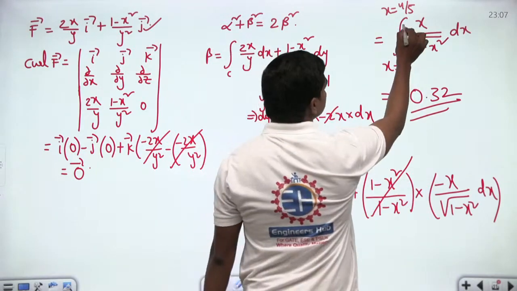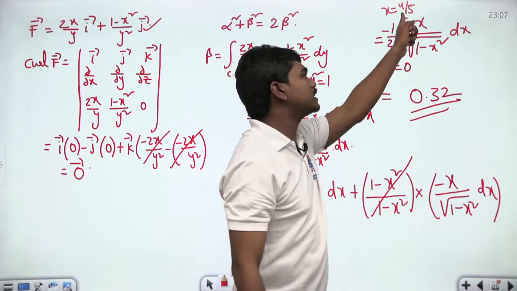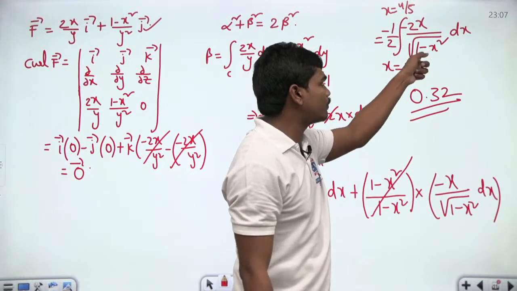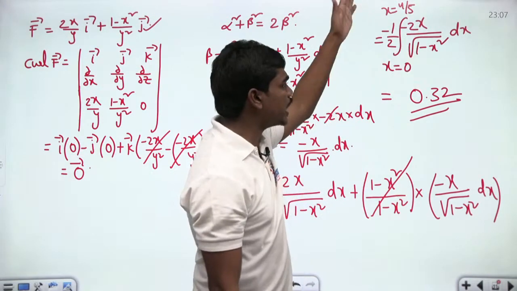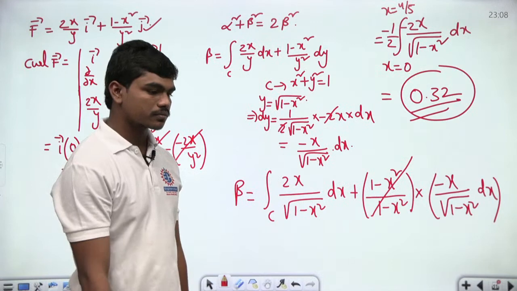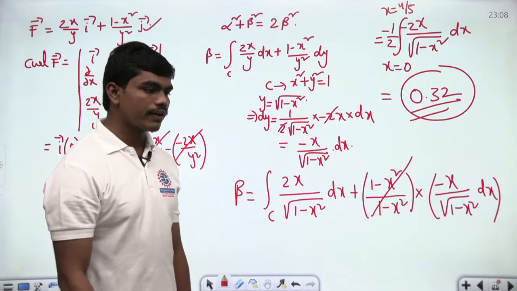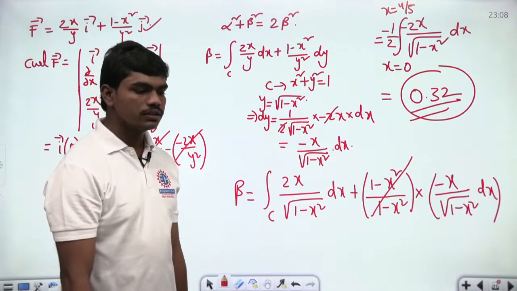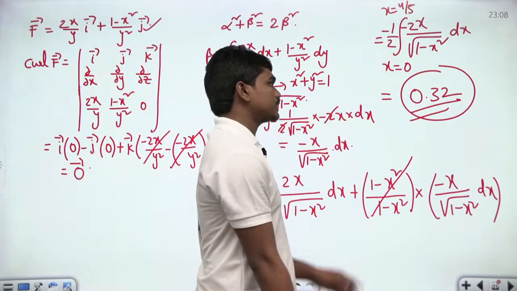because if you make a little adjustment of minus 2x and minus 1 by 2 here, then this minus 2x is nothing but the differentiation of this 1 minus x square, which is inside the square root. So you can apply the integration and solve it. 0.32 would be the answer for this question. Fine, clear? 0.32 is the answer. It's not exactly of this integral.